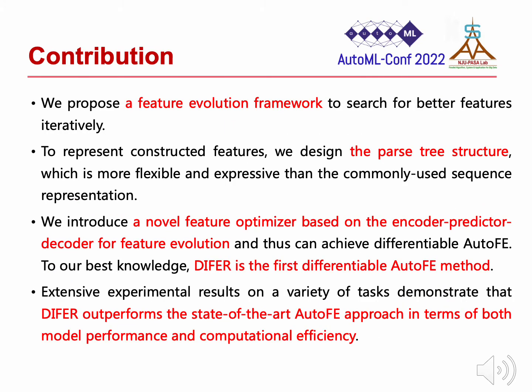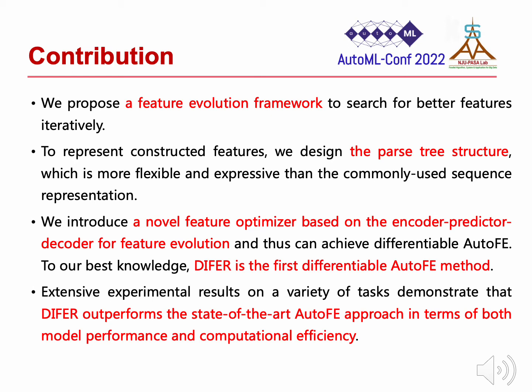Thus, we propose a feature evolution framework to search for better features iteratively. To represent constructed features, we design the path tree structure, which is more flexible and expressive than the commonly used sequence representation. We introduce a novel feature optimizer based on the encoder-predictor-decoder for feature evolution and thus can achieve differentiable AutoFE.